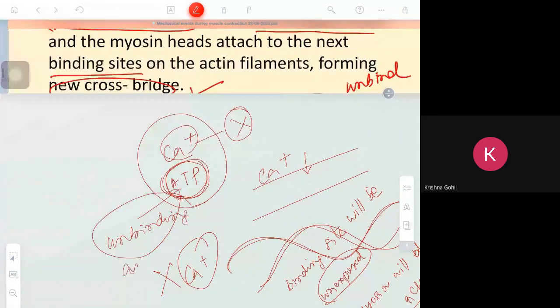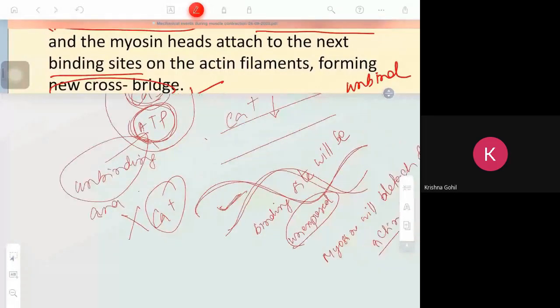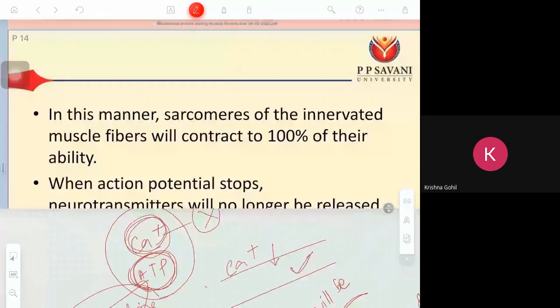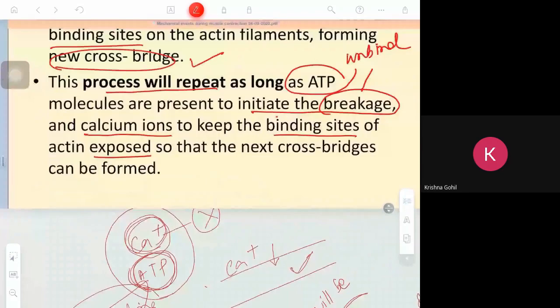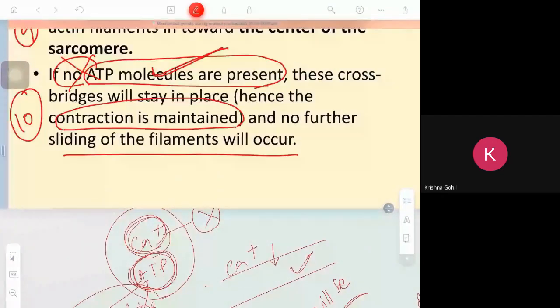So ATP is required for unbinding, and the myosin will rebind. Calcium is required to unfold the actin from this folded position and keep the binding site exposed. Clear? So this process repeats. This is the 10th, this is the 11th and this is the 12th point.